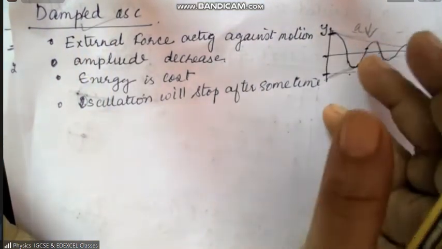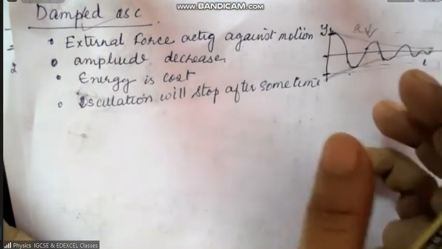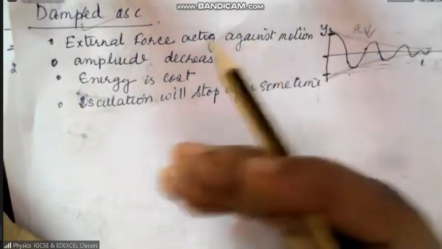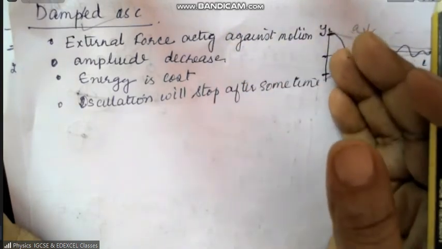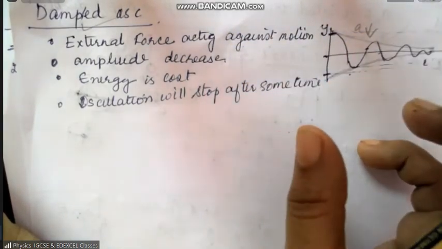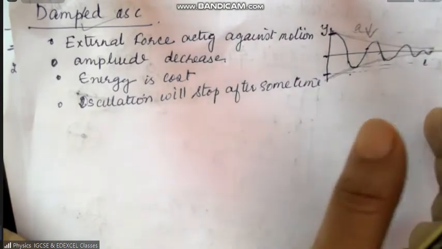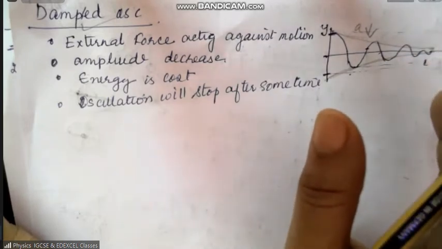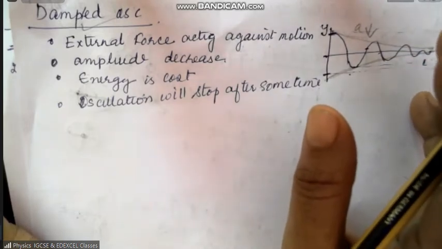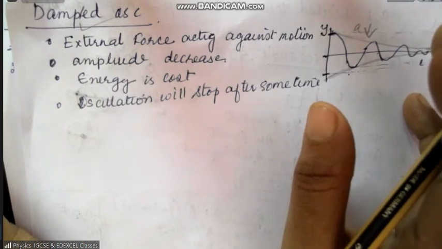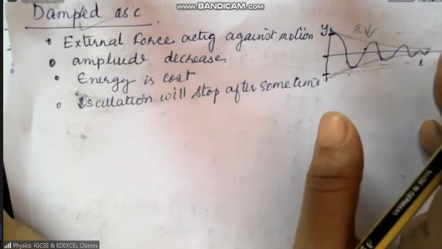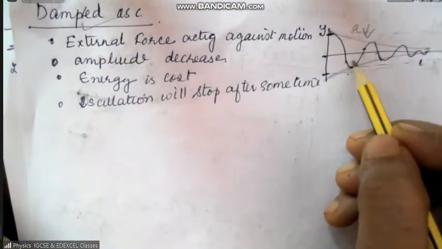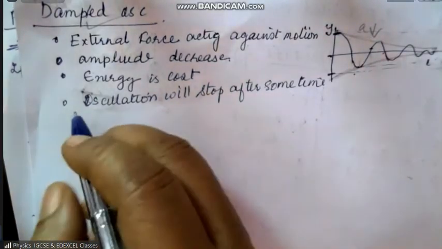Okay, for example, this happens practically in all cases. If you are swinging, air resistance and friction of the hinges, all those things cause you to stop. So when you swing, and if you get stopped after some time, you are performing damped oscillation. Is that okay? Yes. Okay, so now this is damped oscillation. Now there are many types of damped oscillation.